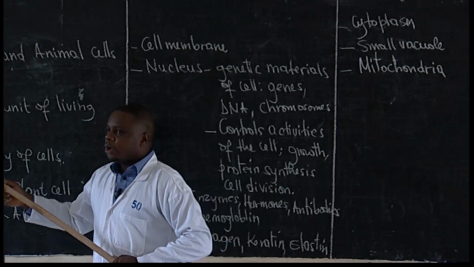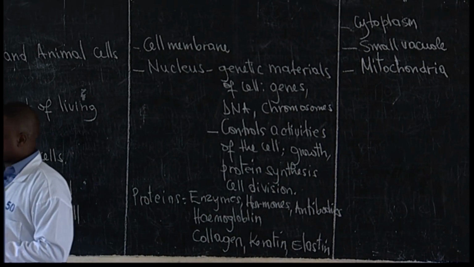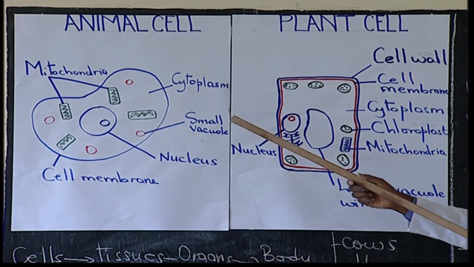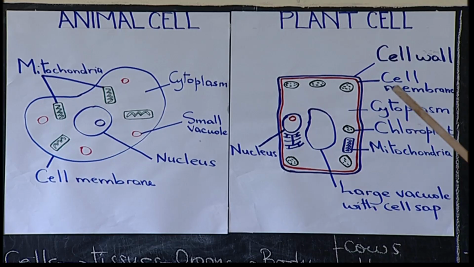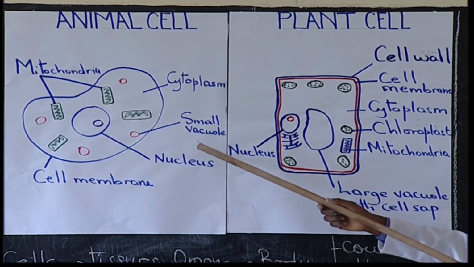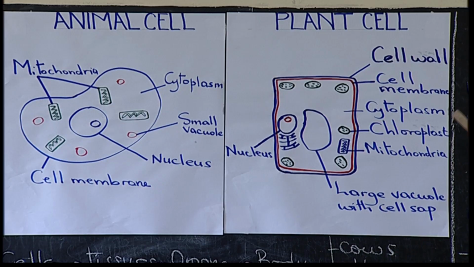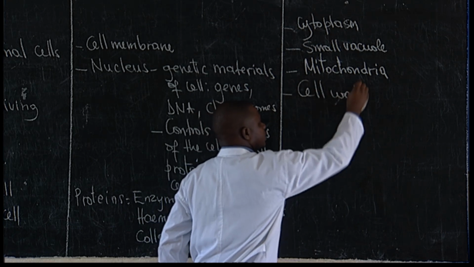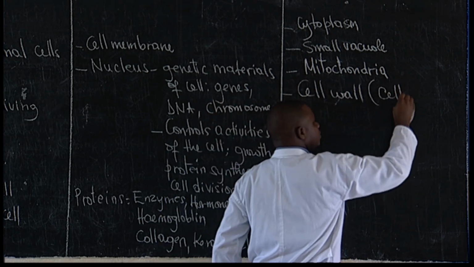Now let us go to the plant cell. The plant cell has some parts we find in the animal cell. It also has some parts we don't find in the animal cell. Let us say cell wall. This cell wall is the outermost part of the plant cell. It is made up of cellulose. Cell wall, which is made up of cellulose.